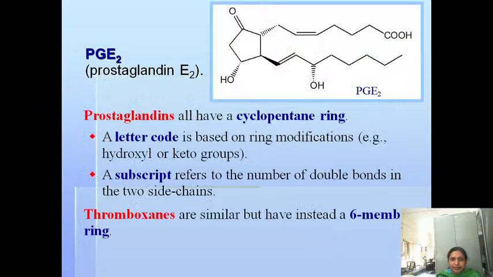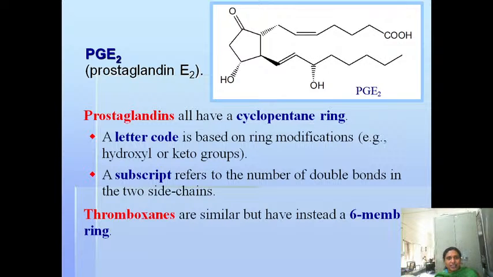This is the structure of PGE2. All the prostaglandins have a structure like this. Cyclopentane rings are there. What is this E? The letter code is based on the ring modification. Based on the ring modification, the prostaglandins have been given the letter code, that is A, B, D, E, etc. And there is a subscript 2, which you already know represents the number of double bonds in the side chain.